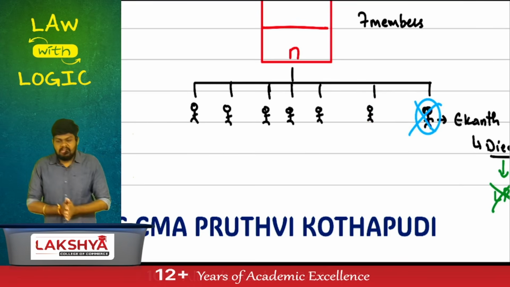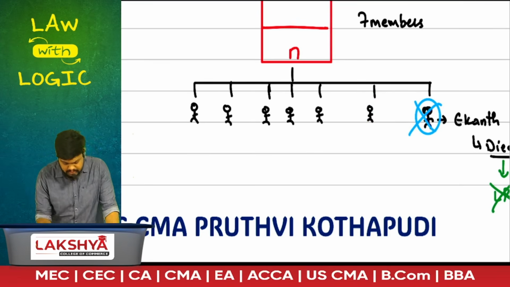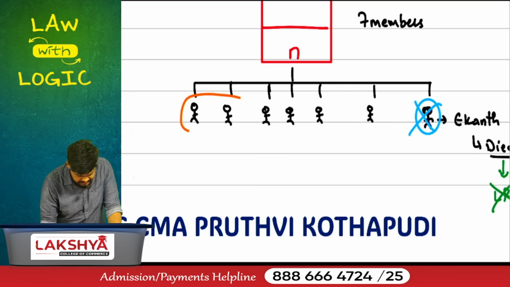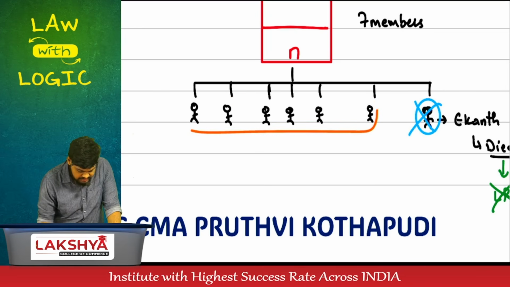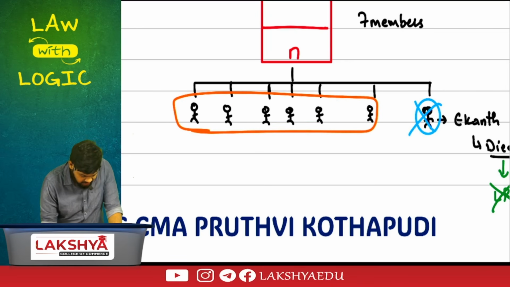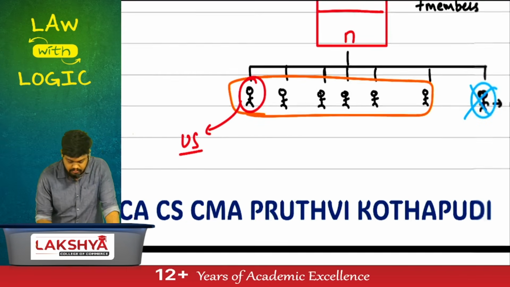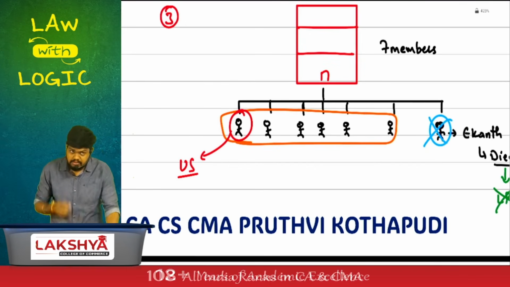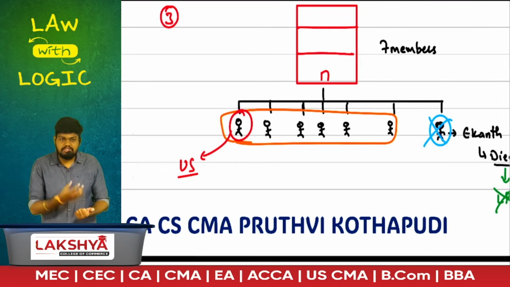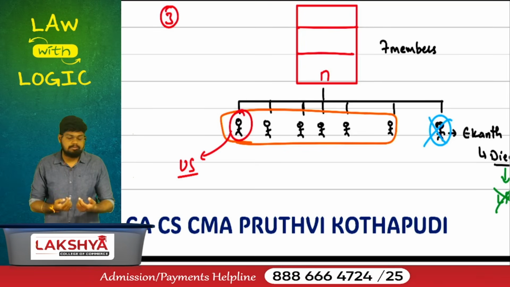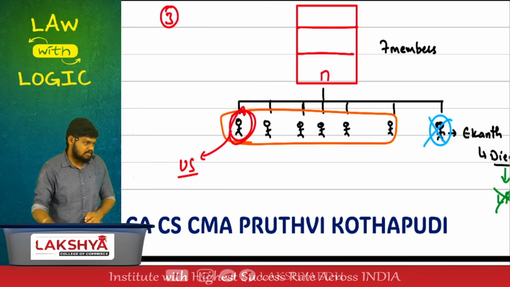Last question. We have 7 members. Ekant, one of the members, died. We have to increase the number of members. Who should increase the number of members? The rest of the existing shareholders. But out of the rest of the existing shareholders, one of the shareholders was located in the US. He was not in India. He did not have knowledge of what was happening in India. There was no communication between them. Now think from his perspective and start answering it.